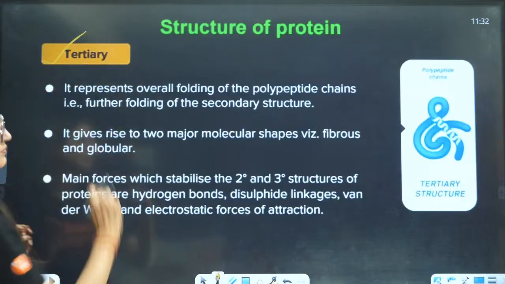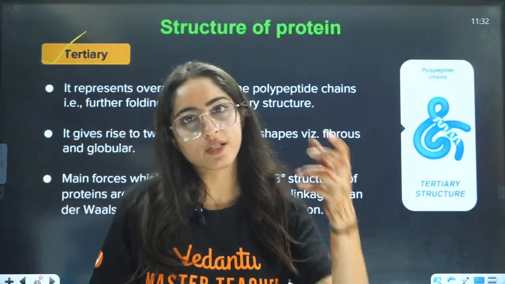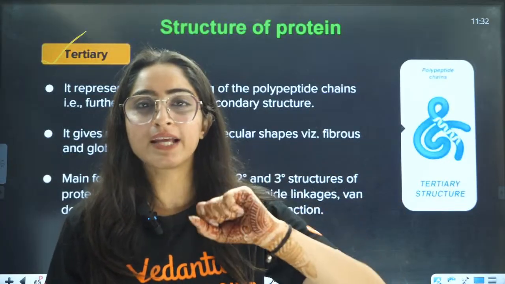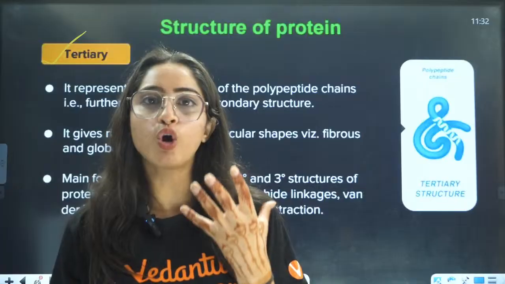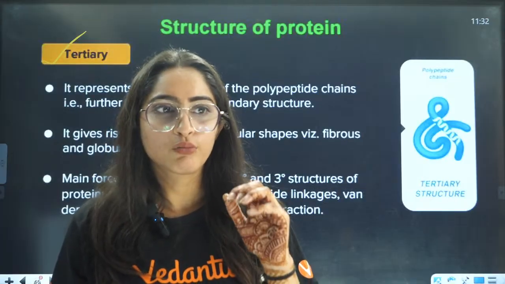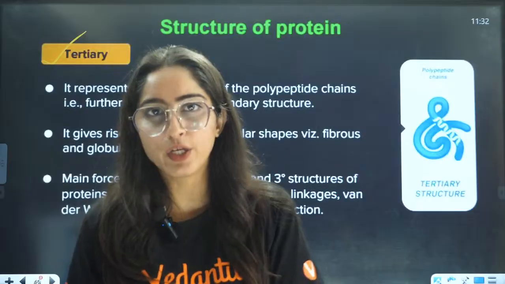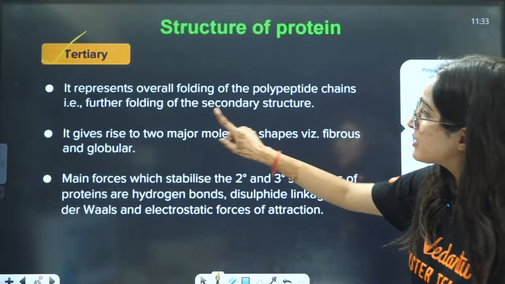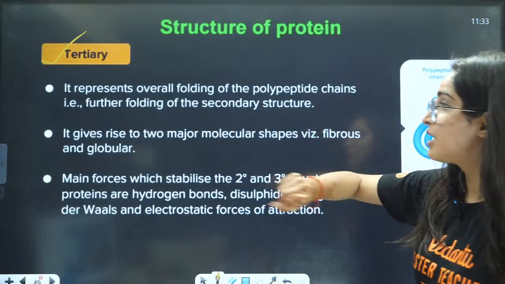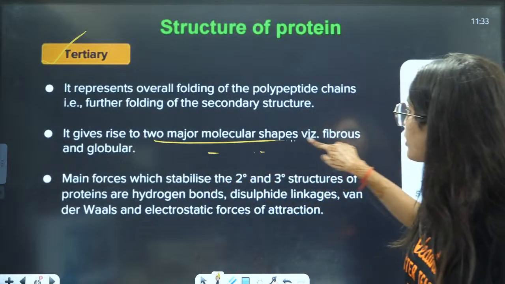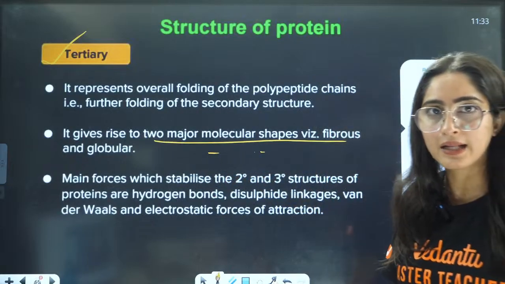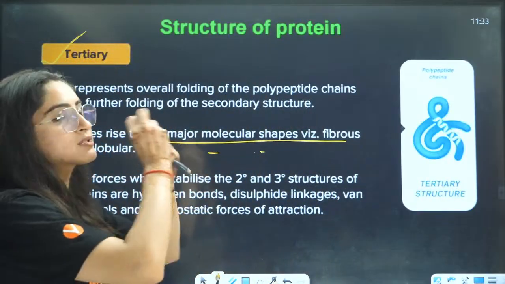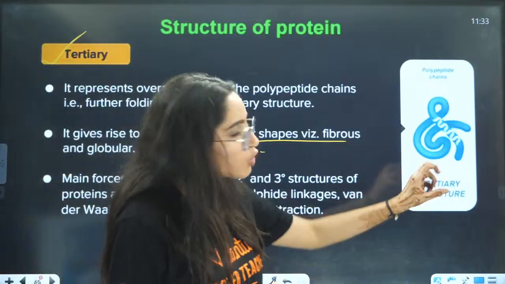Next is tertiary. In the tertiary structure, you can assume a snake in a pipe. It's not only one snake, but two or three snakes combined together. It represents the overall folding of the peptide chains, further folding of the secondary structure. It gives rise to two major molecular shapes, fibrous and globular. This is how fibrous and globular proteins are formed. Further complexity is done here.